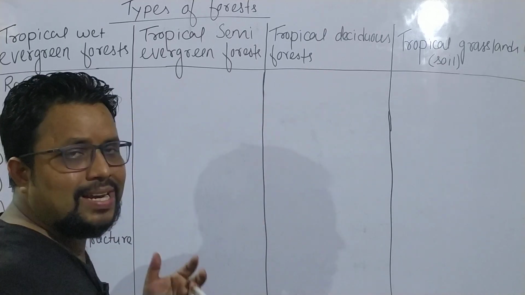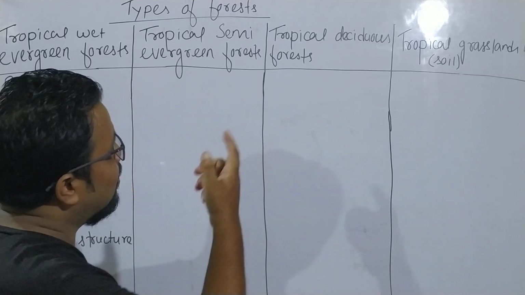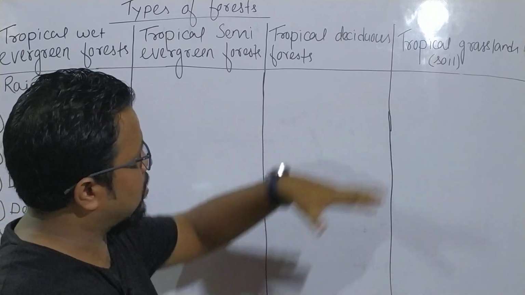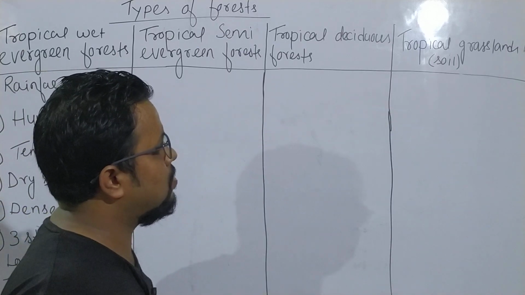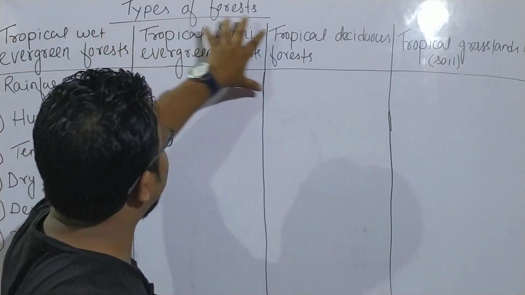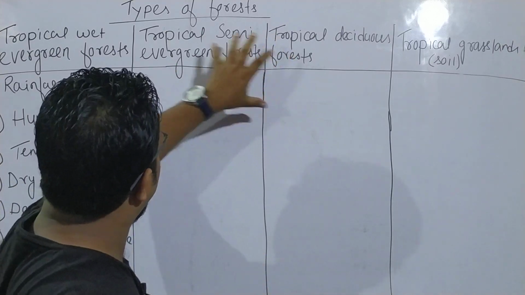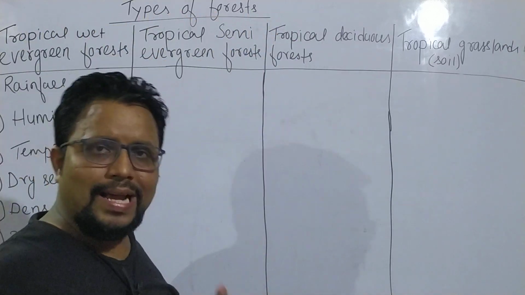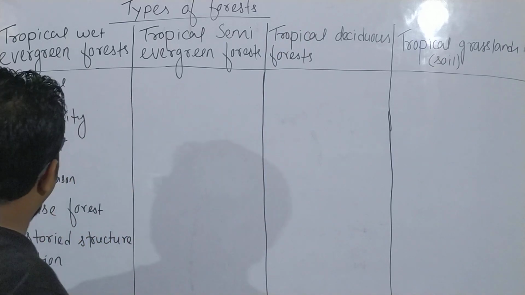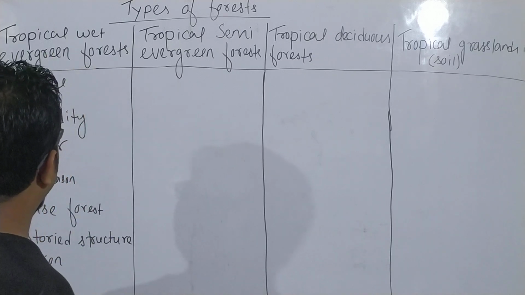Deciduous means they shed their leaves during some part of the year. And tropical grasslands are based mainly on earth soil. These three forests basically depend on climatic conditions. So first of all, we will study the first factor, rainfall of tropical wet evergreen forest.